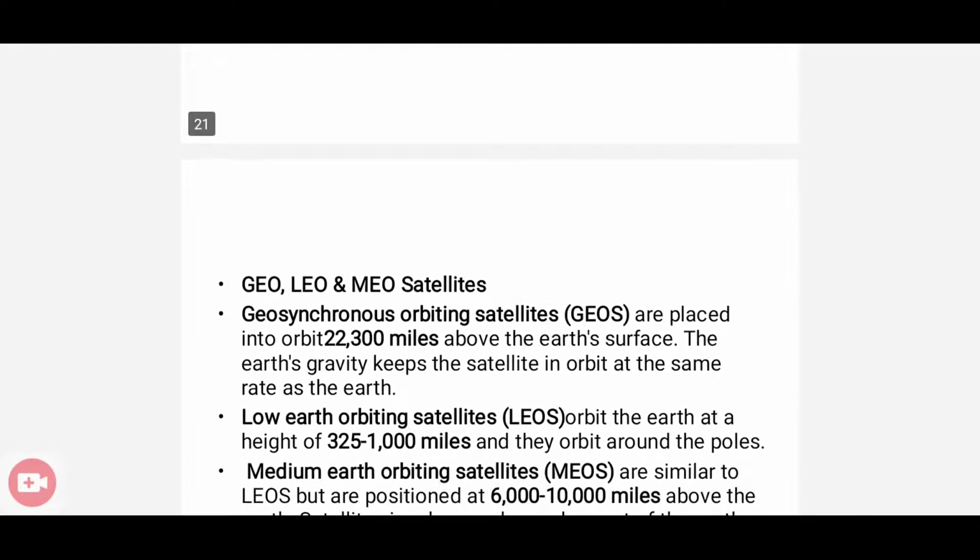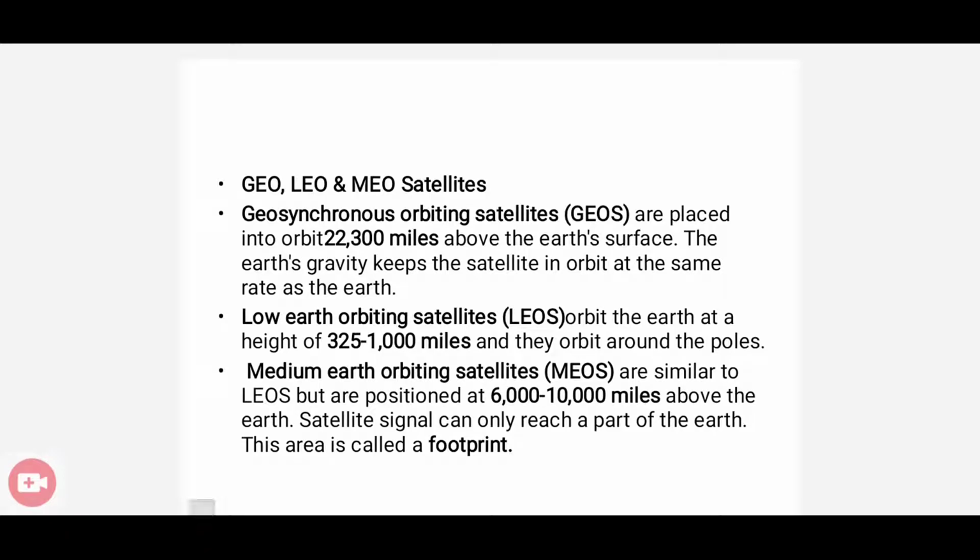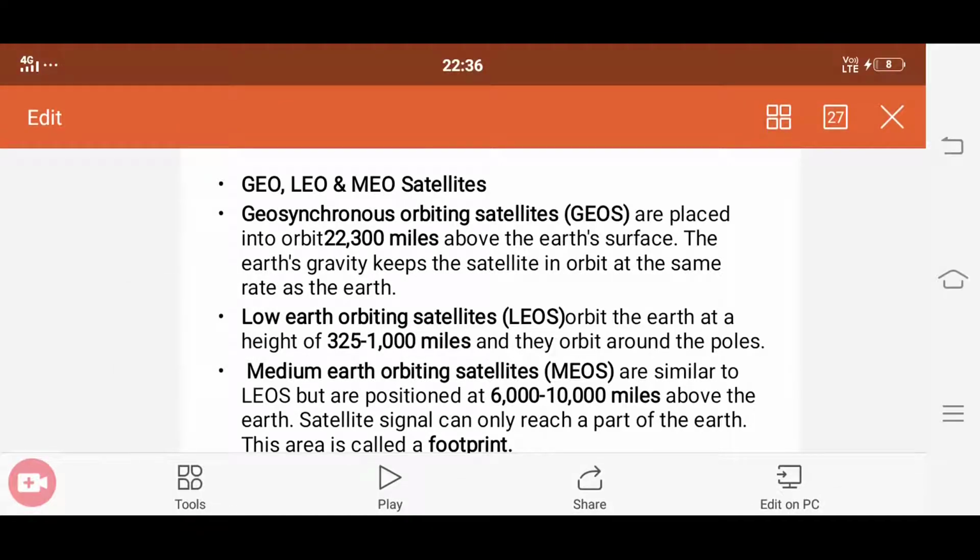You can see in the figure there are mainly three types of satellites. One is GEO satellites, LEO satellites as well as MEO satellites. GEO satellites, their distance from Earth's surface is 22,300 miles. LEO satellites have a distance from Earth's surface of 325 to 1000 miles. And in the case of medium Earth orbiting satellites or MEO satellites, they are positioned at 6,000 to 10,000 miles away from the Earth's surface.